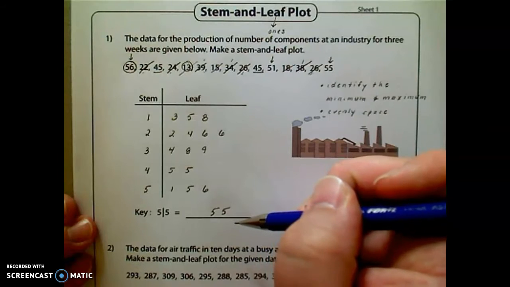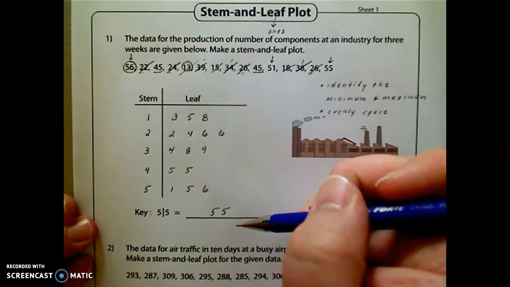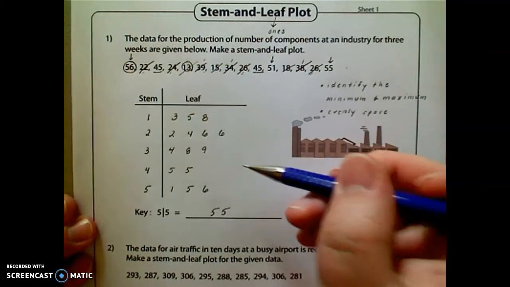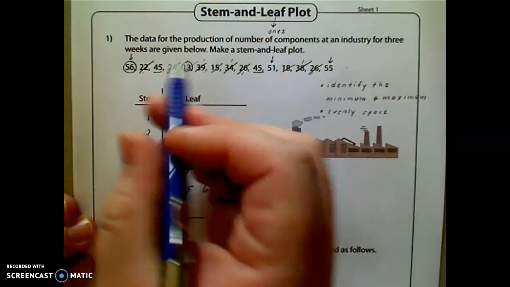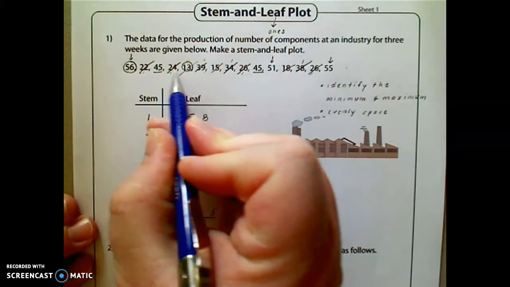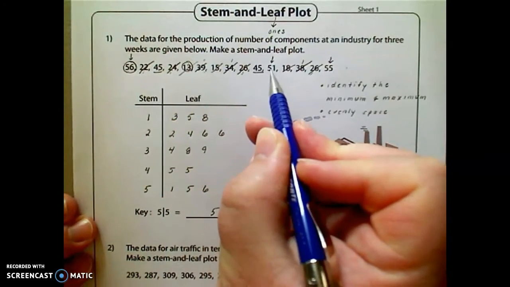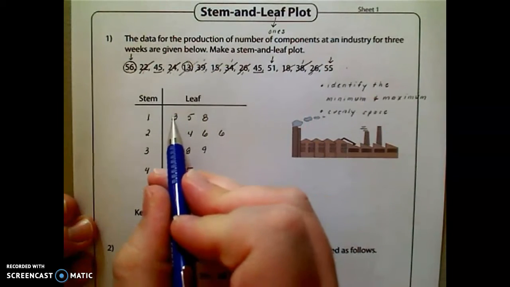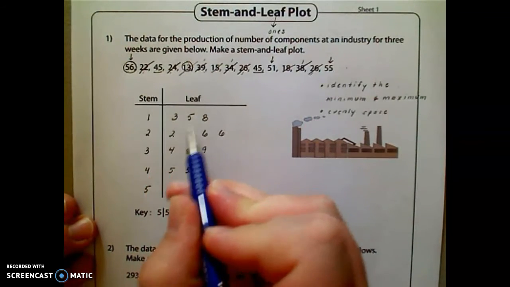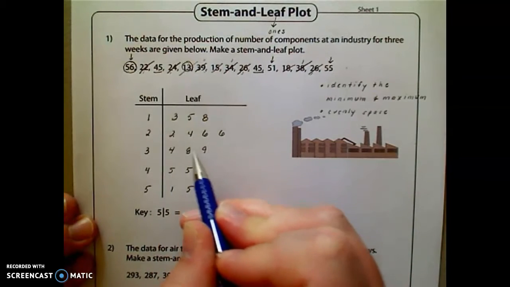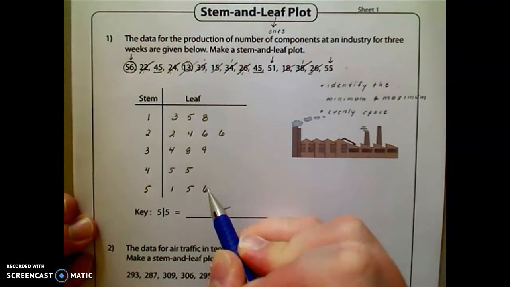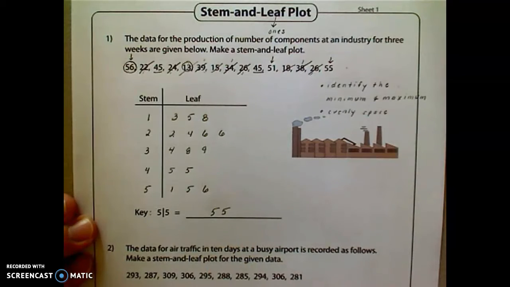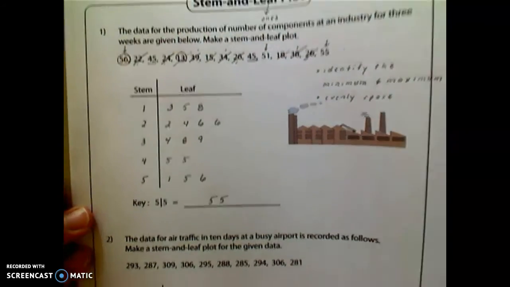Now, I always like to go back later and count just to make sure that we have the same amount of data points in the original and in our stem and leaf plot. So let's go ahead and count. There's 15 different data elements up here, and we've got 15 data elements down there. So that means we've constructed a successful stem and leaf plot. Now let's try one more example together.